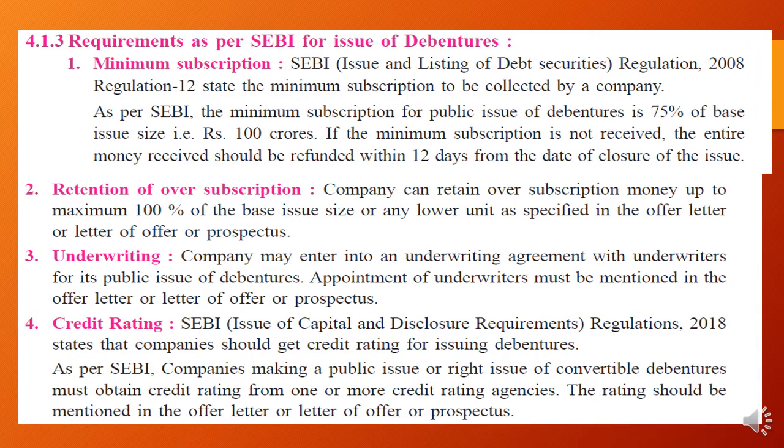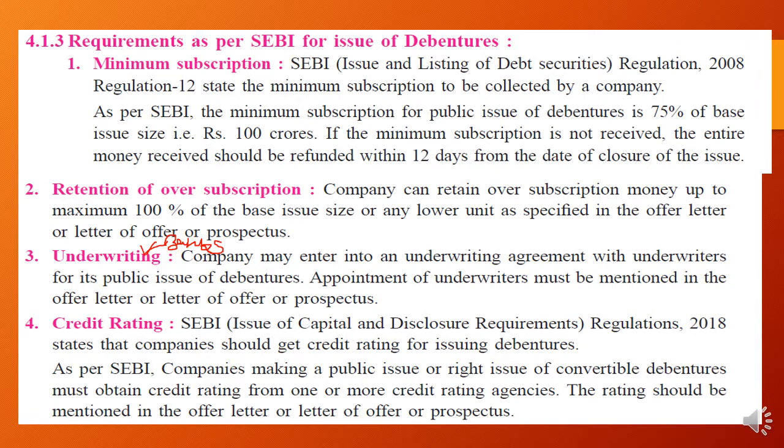Now the third criterion is underwriting. Students, what do you mean by underwriting? Underwriting means a bank takes the guarantee. Who are the underwriters? Banks are the underwriters, who take the guarantee for the sale of securities and shares of a company.